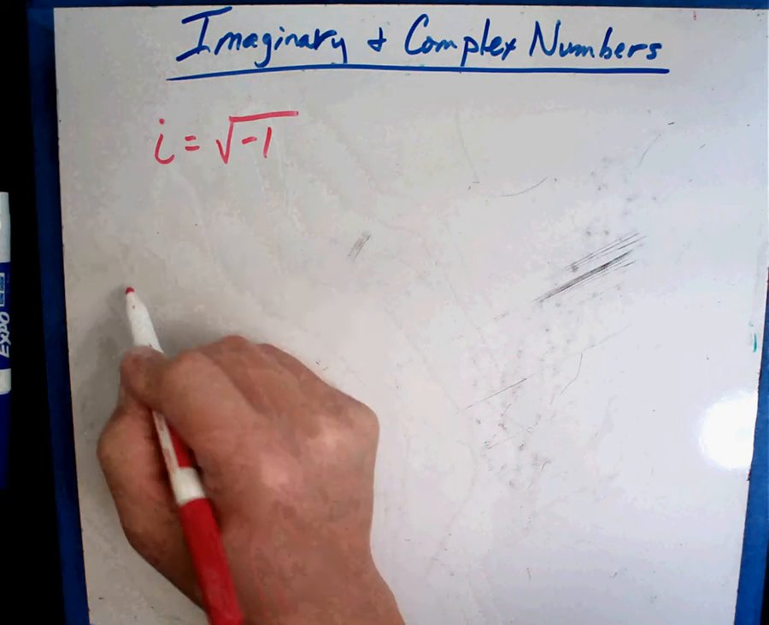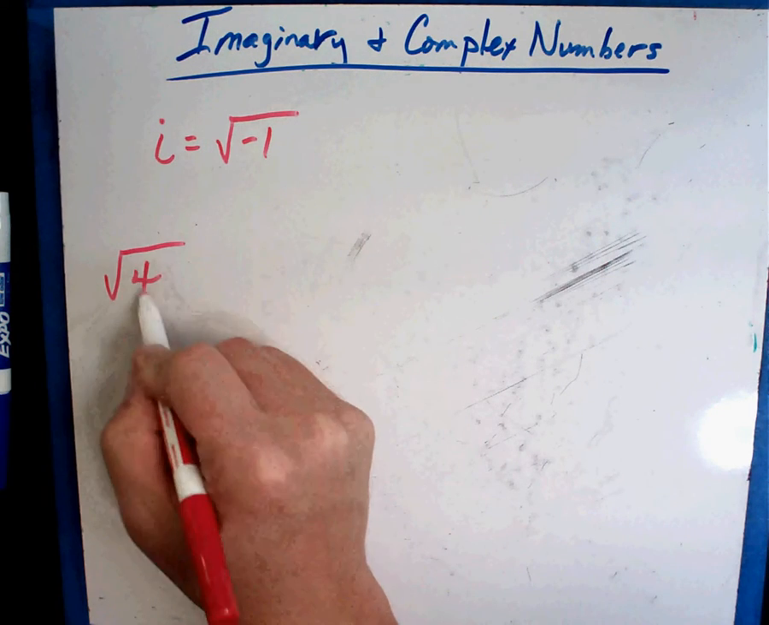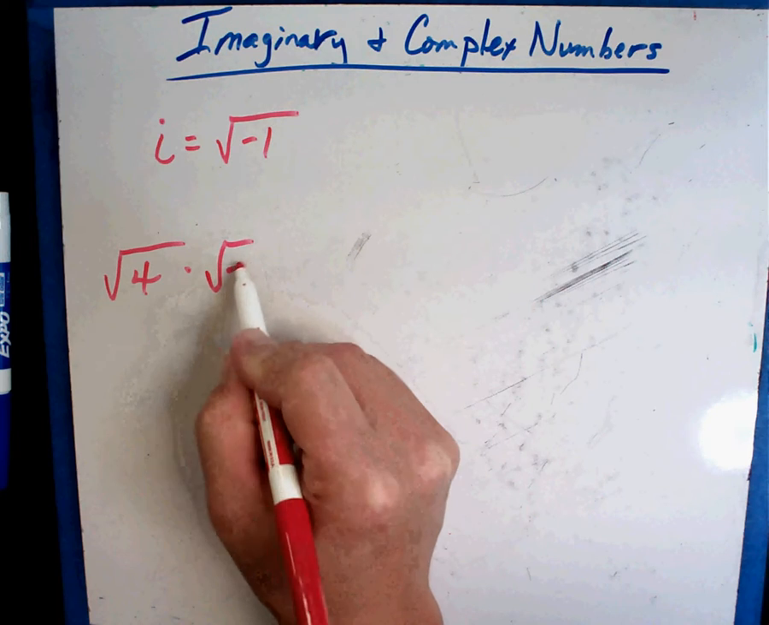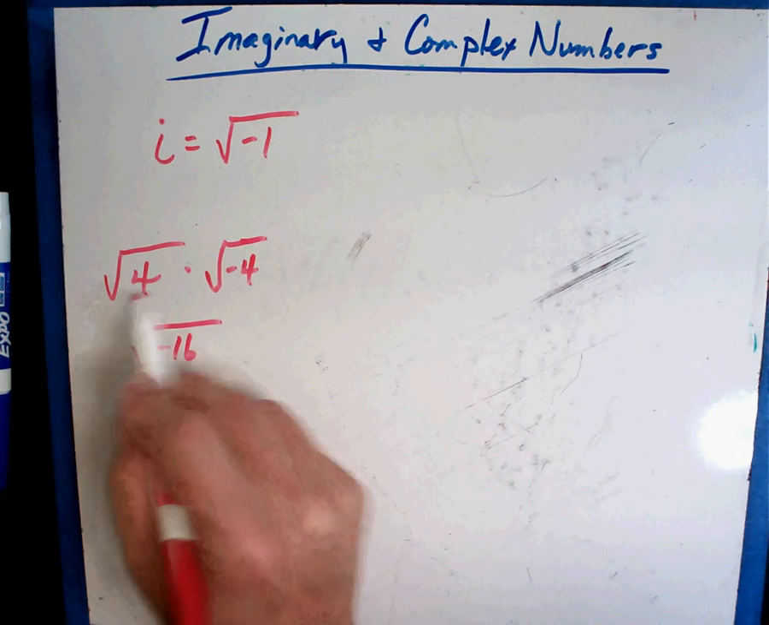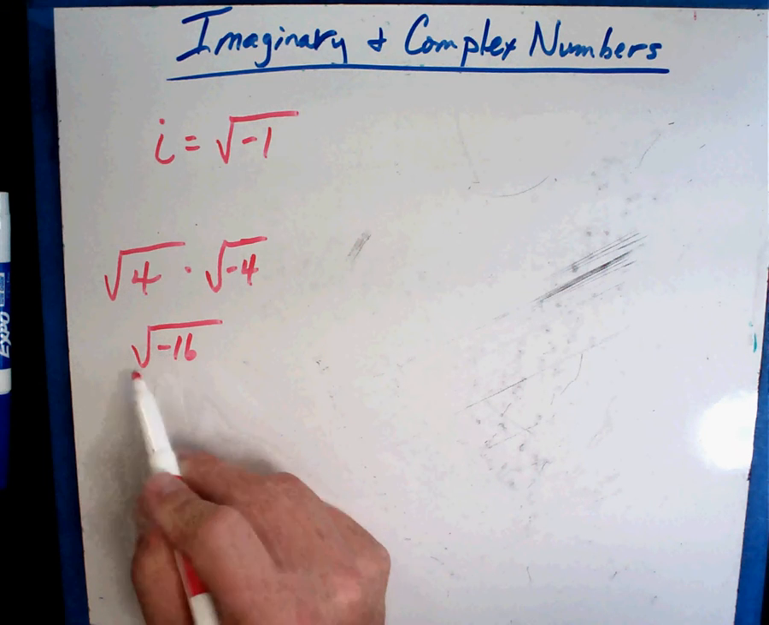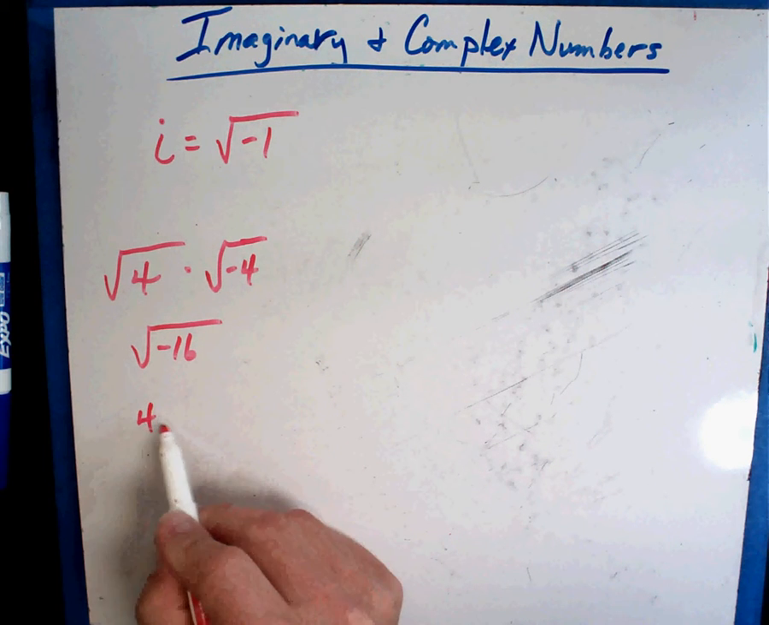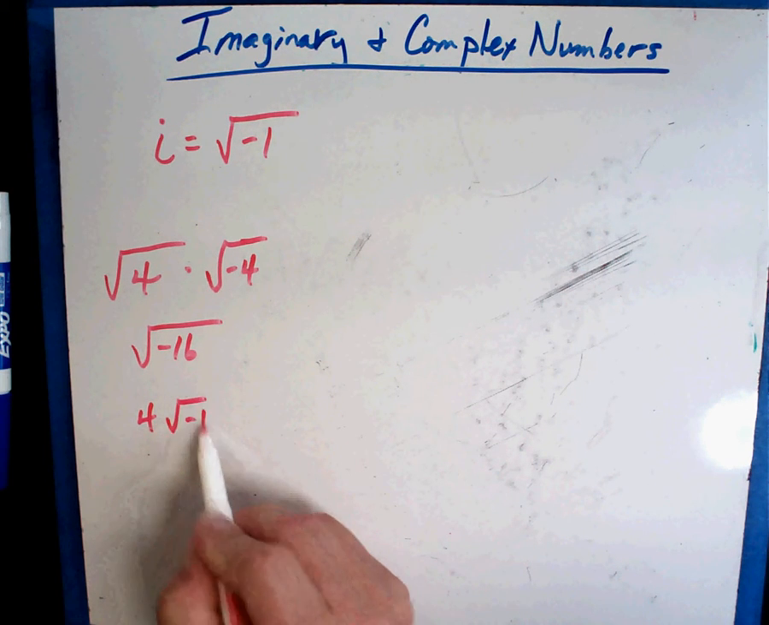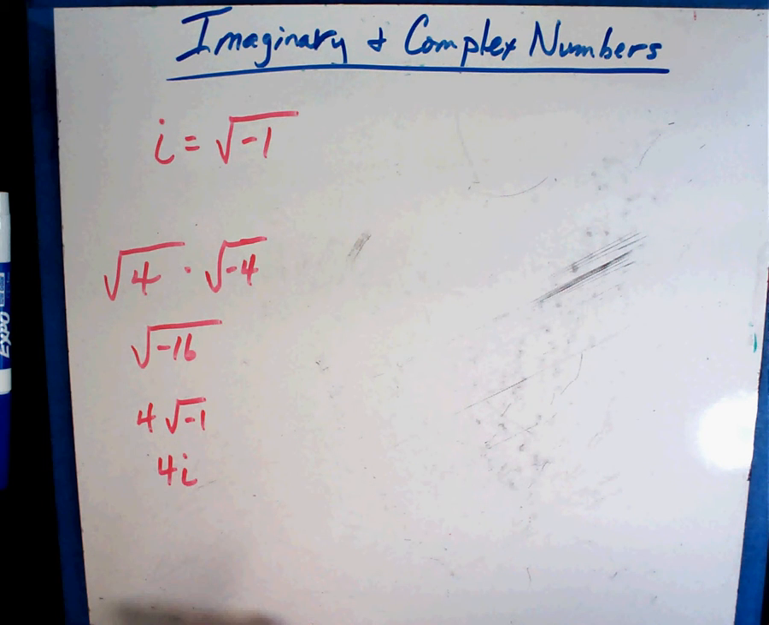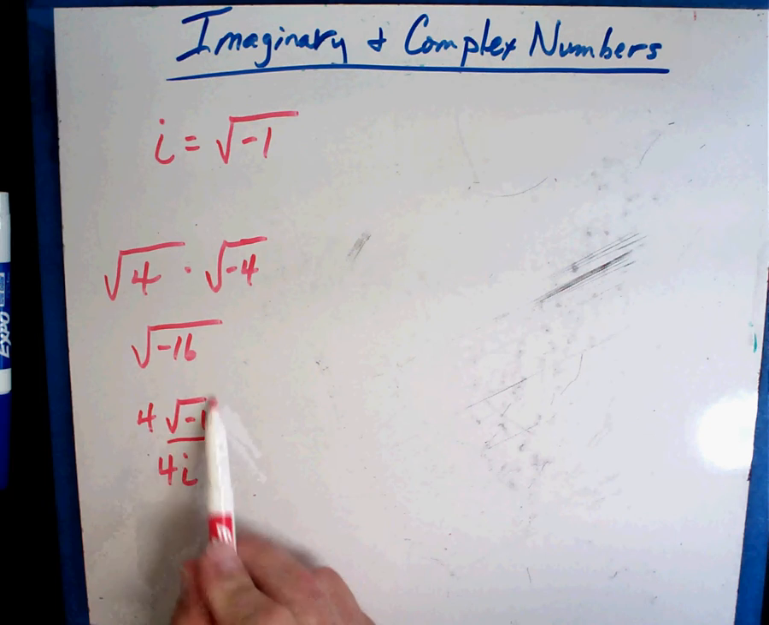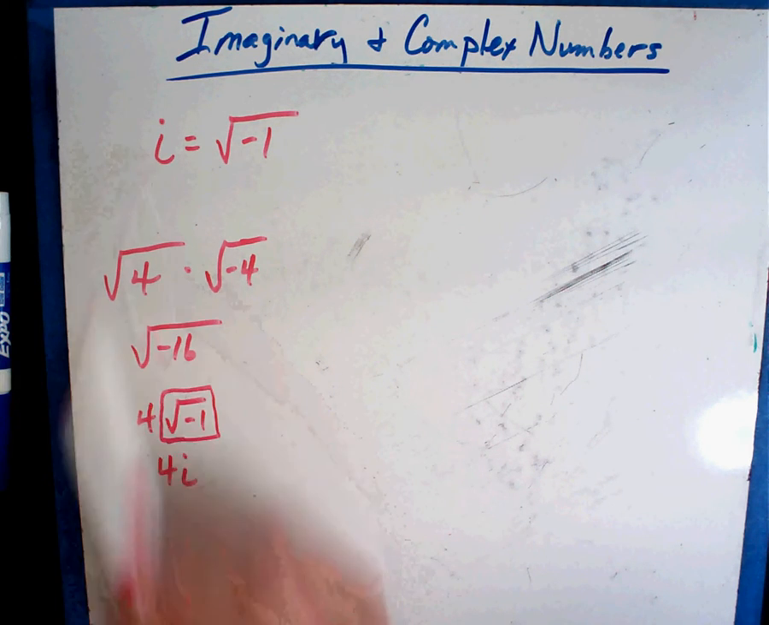So, for example, if we had the square root of 4 times the square root of -4, we get the square root of -16 when you multiply those together. Well, I know that if I took the square root of that, that's 4, and what I have left is the square root of -1. So by definition, they call that 4i. Okay, so whenever you have that square root of -1, it's an imaginary number.